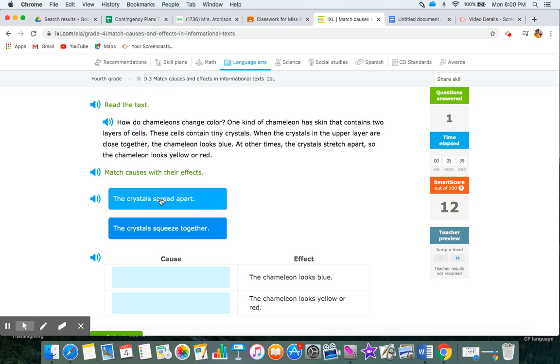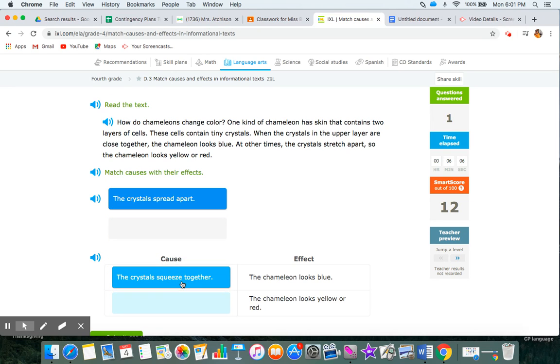Option 1, the crystals spread apart. But up here it says when the crystals in the upper layer are close together. Quite different than spread apart. Let's look at what option B says. The crystals squeeze together. When the crystals in the upper layer are close together, that means the same thing as squeeze together. And when that happens, the chameleon looks blue. The crystals squeeze together, so the chameleon looks blue.